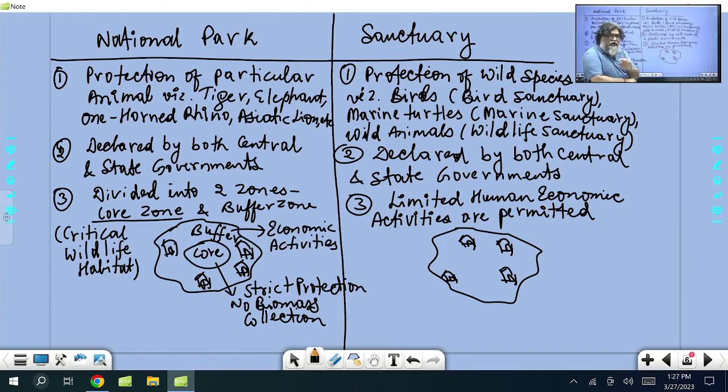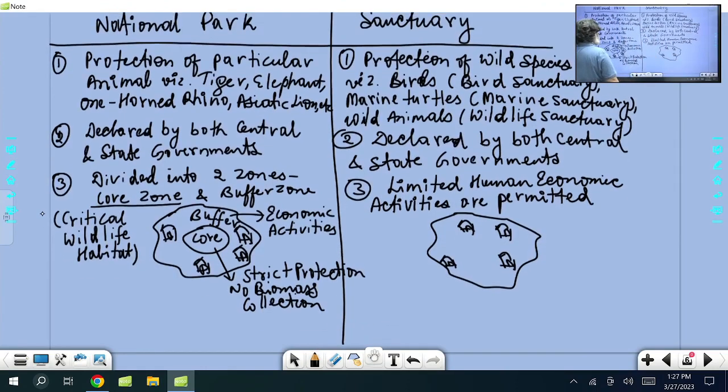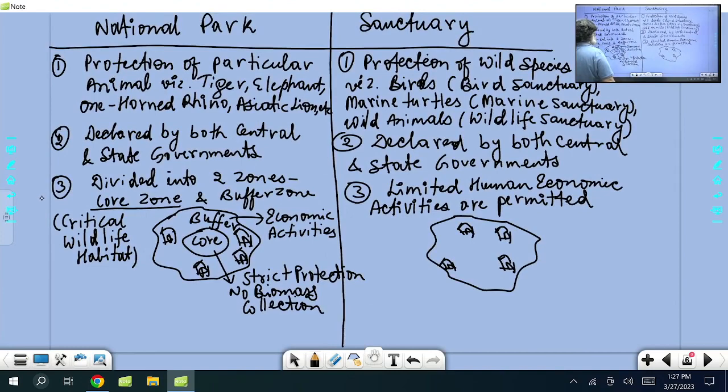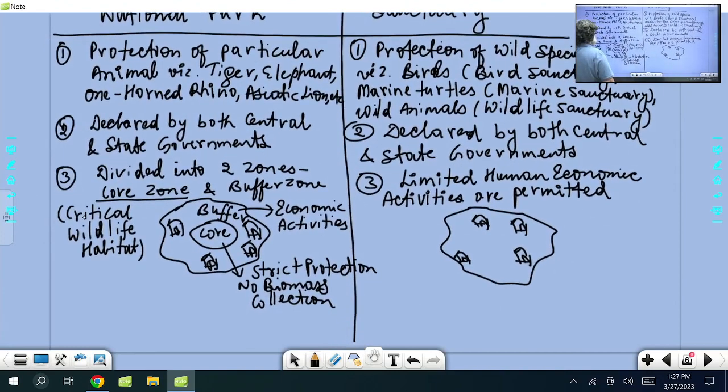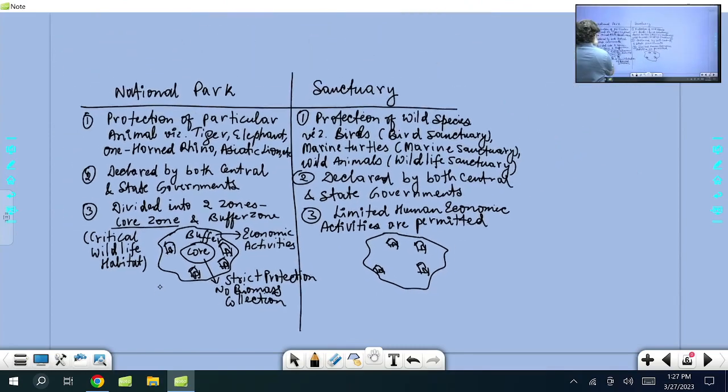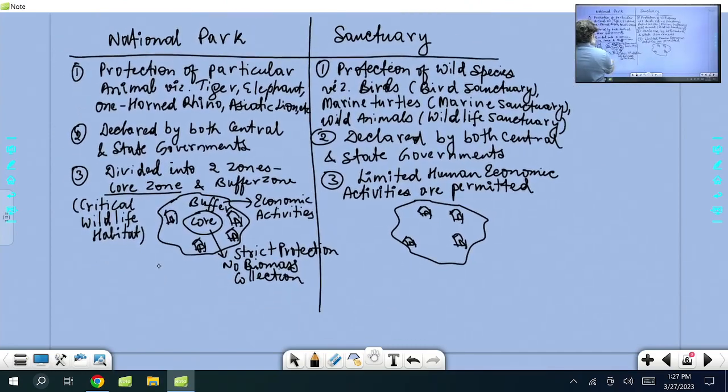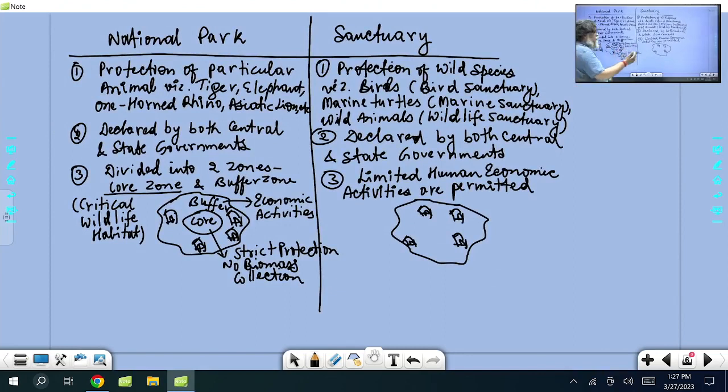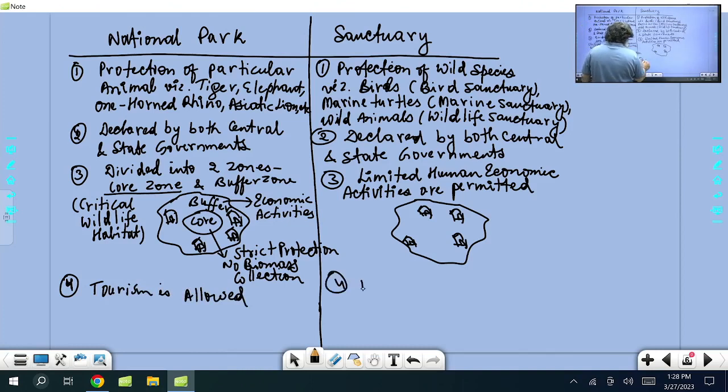Now if we talk about tourism, tourism is allowed in both national parks and sanctuaries. People go to visit such national parks. So, number 4, tourism to a national park is allowed but is controlled by the government, right? Safari and all this. Here also tourism is allowed, but all such tourism is controlled by the forest department.